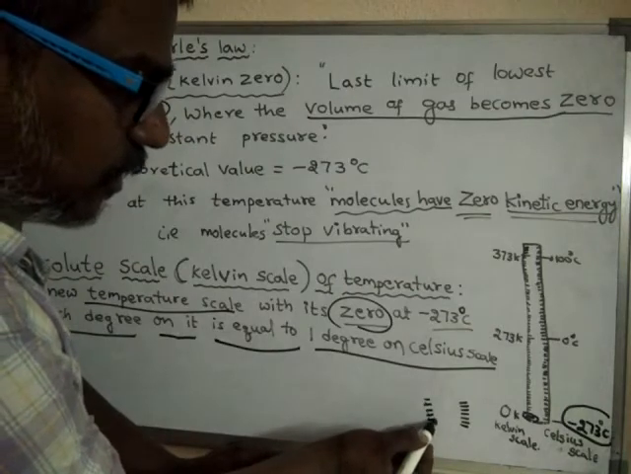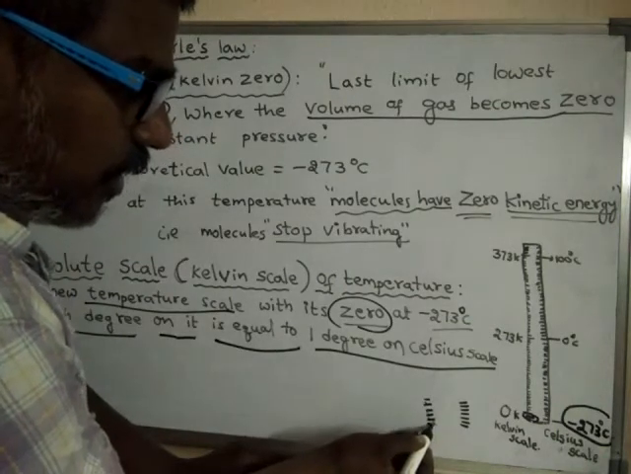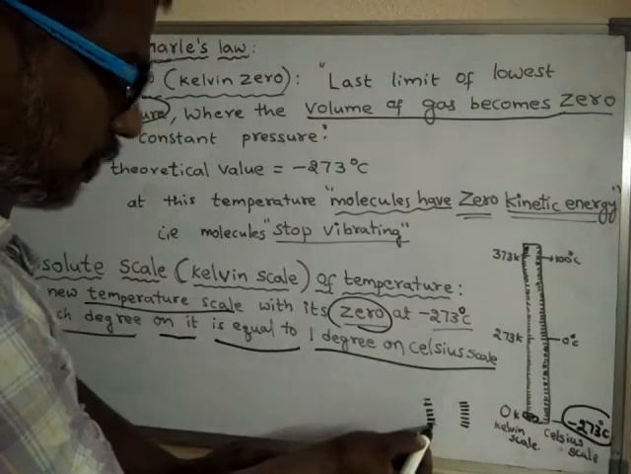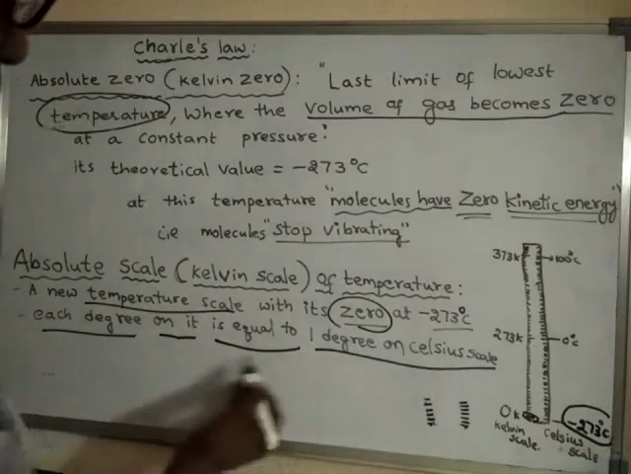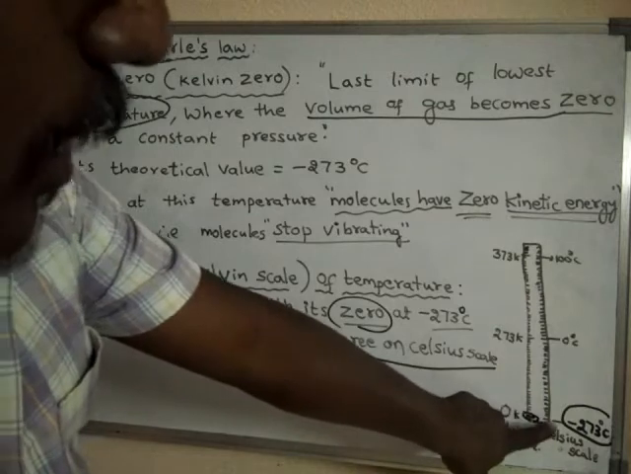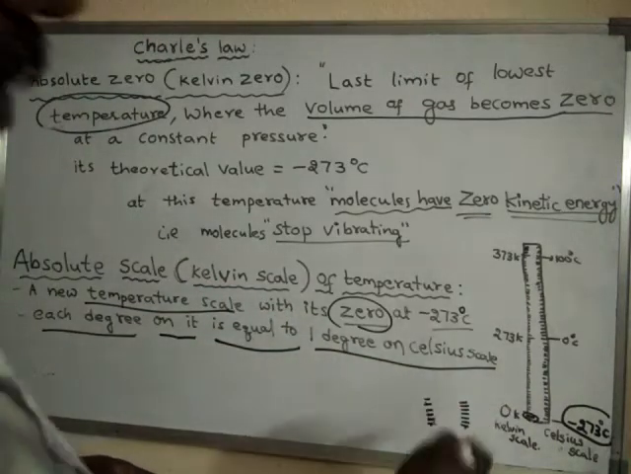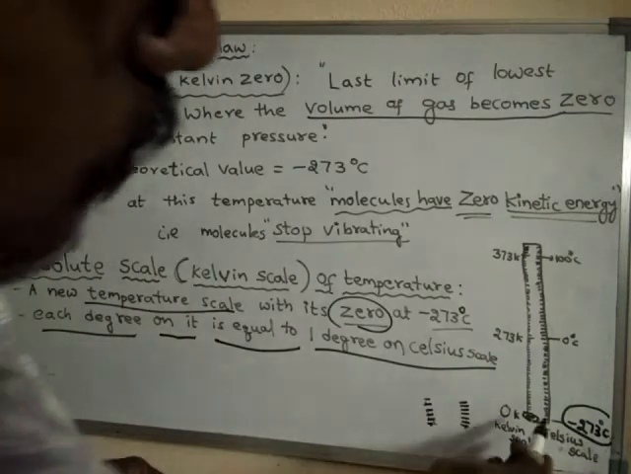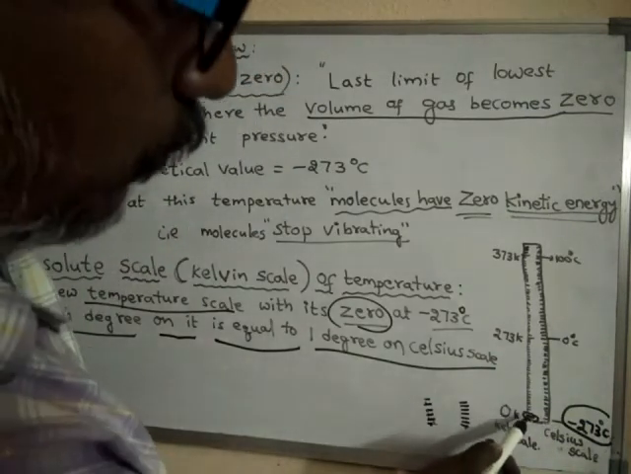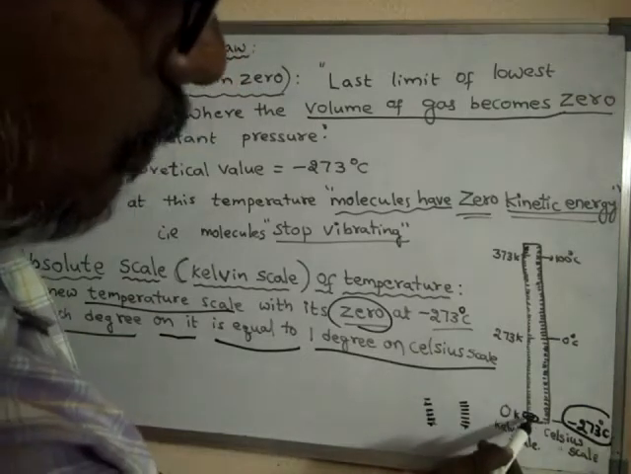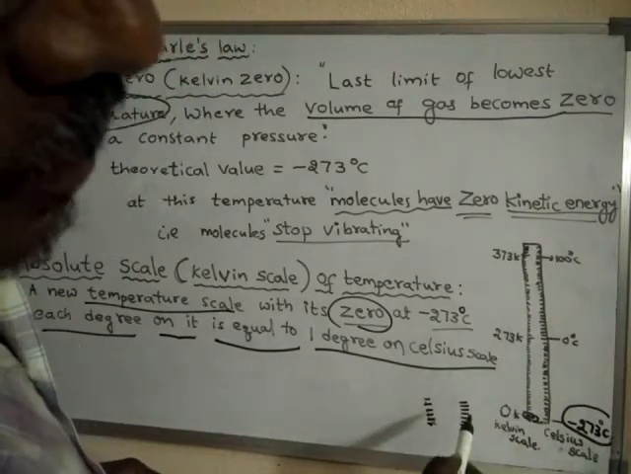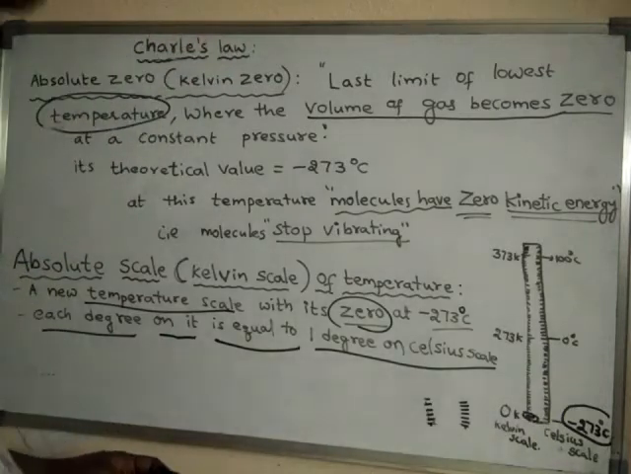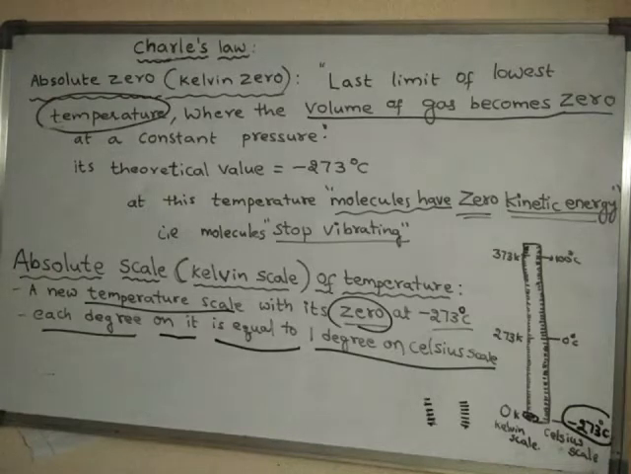So each degree on the Kelvin scale is equal to 1 degree on the Celsius scale. That means a 1 degree rise in Kelvin is equal to a 1 degree rise in Celsius, or a 1 degree fall in Kelvin is equal to a 1 degree fall in Celsius. An increase of 1 degree on the Kelvin scale equals an increase of 1 degree on the Celsius scale, and a decrease of 1 degree on Kelvin equals a decrease of 1 degree on Celsius. Like this the absolute scale, or Kelvin scale, can be discussed.